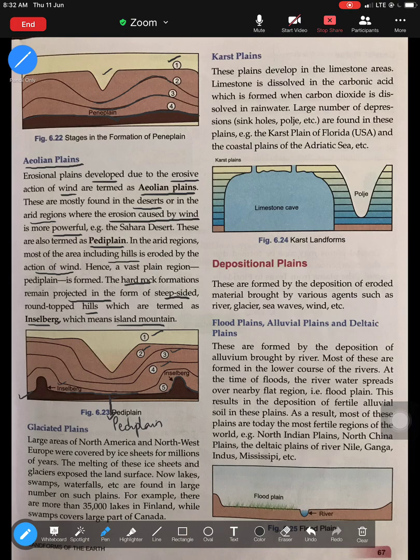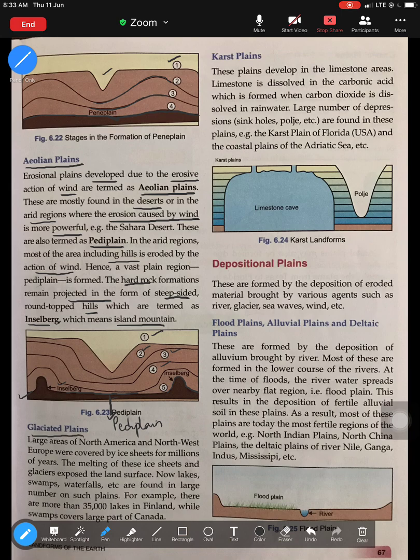Please try to know the difference between penny plain and pediplain. The formation is the same, but penny plain is mostly along coastal areas, in hot and humid regions, whereas pediplain is mostly in arid desert areas. And pediplain will always have rock projections at the side, like rounded-top hills, which are known as inselbergs.